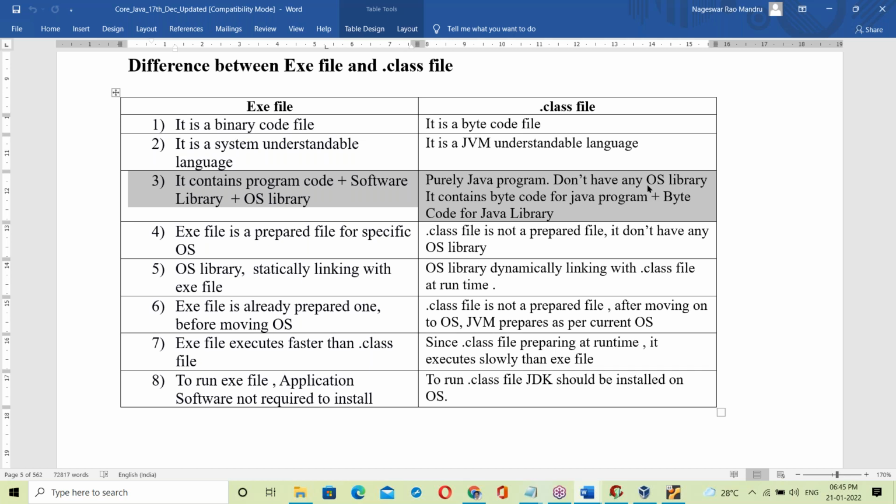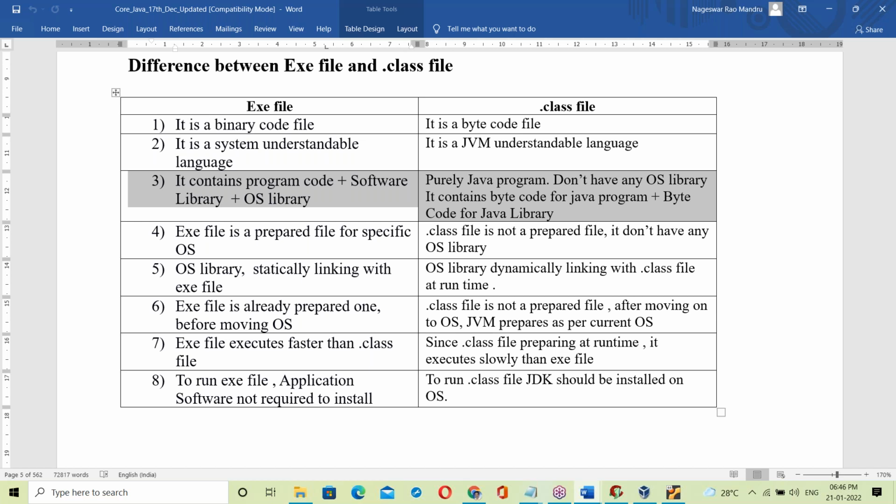The same Python software cannot be installed on different operating systems. The Python software is OS dependent, but the program is platform independent. Python scripting is platform independent. How? Dynamic linking to the OS, like Java. Since it links dynamically to the OS, it is independent of platform. Any language that has the exe concept is OS dependent.